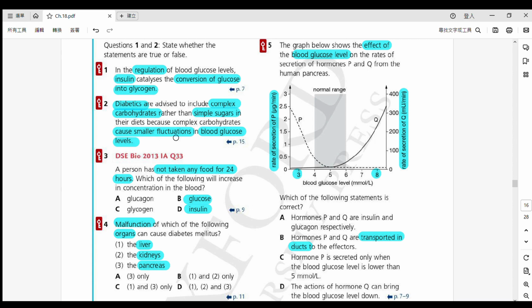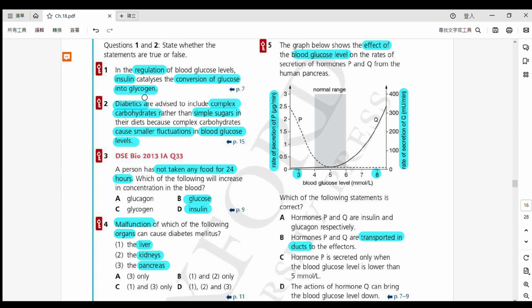So always underline the keywords again. 好啦，我哋會講啦, regulation of blood glucose levels 係一個控制緊呢個 blood glucose level 嗰陣時, the insulin will catalyze. Try to say this word, catalyze. Catalyze means 係 facilitate. So either word you need to know their meaning, alright? And even know how to spell them. Facilitate. Facilitate is not the same as facility. Facility 係設施, OK? Totally different. Facilitate 係促進, OK boosting 係促進嚟嘅, alright so the insulin will boost the conversion of glucose into glycogen.